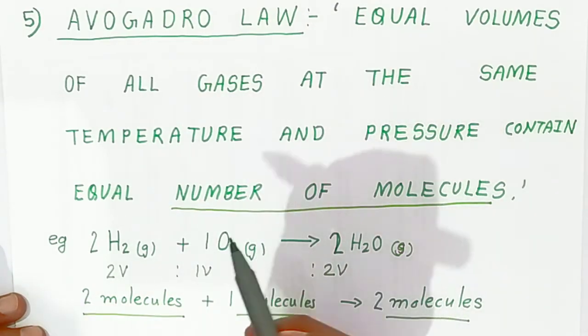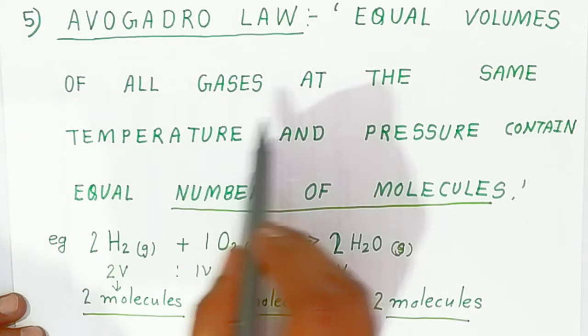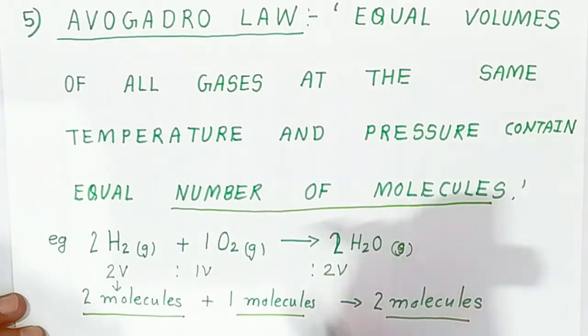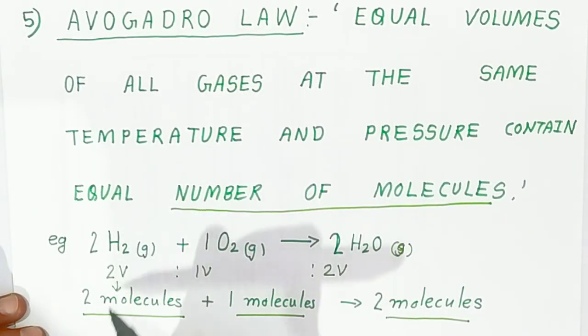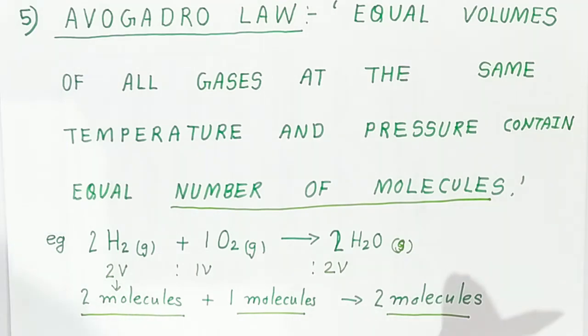So that means, students, the volumes are equal. Equal volumes of all gases at the same temperature and pressure contain an equal number of molecules. If the volume is equal, the number of molecules will always be equal. So that is given by the Avogadro law. That is why it is called Avogadro's law. These are very important from the examination point of view.